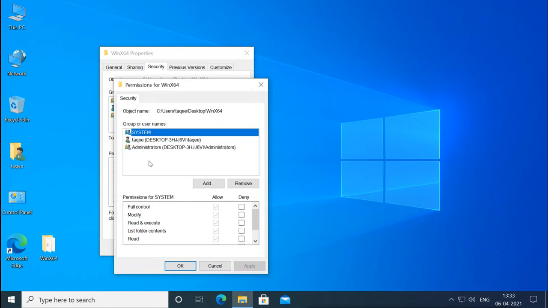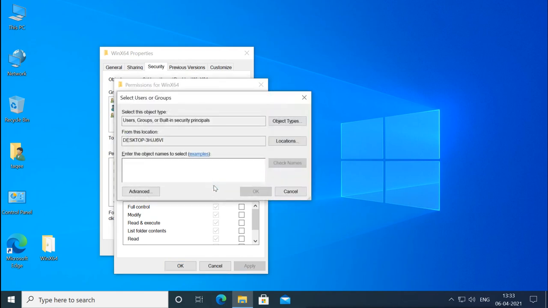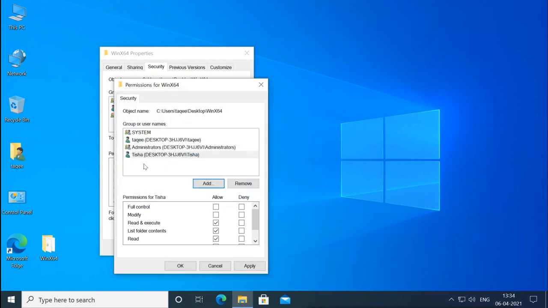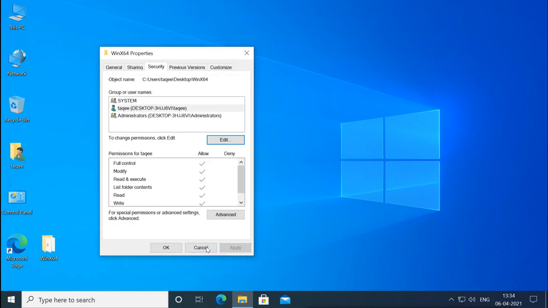If the user account is not showing there, then you can add that user account from here. Like I created this account. So this is the account. Now I can give the permission, allow or deny, to this user account. So this is authorization: I am authorizing that user to access this resource, this file or folder.